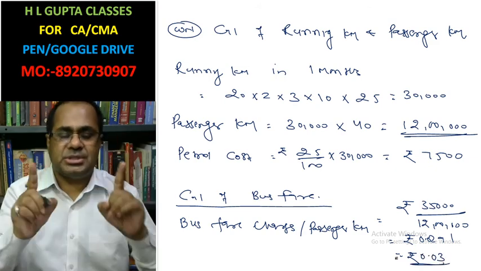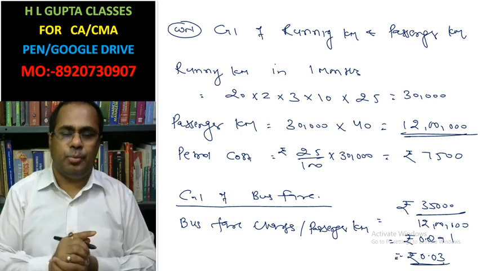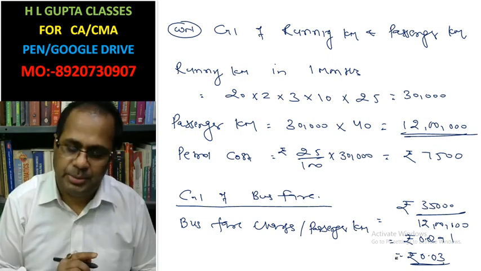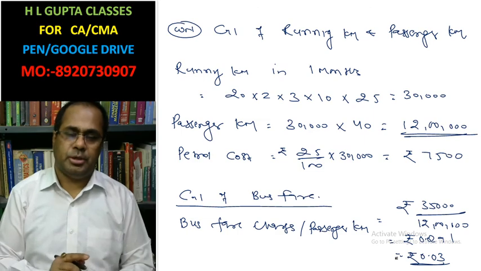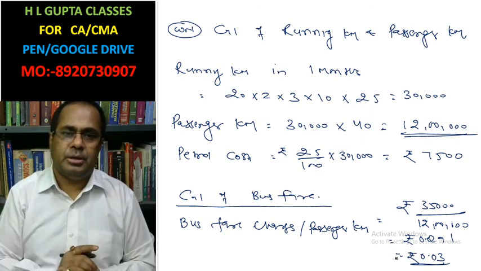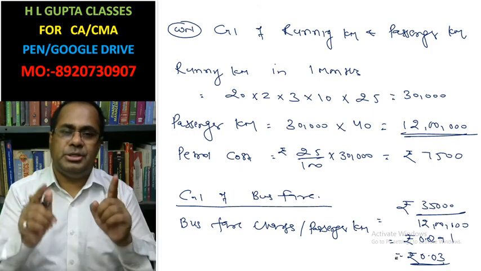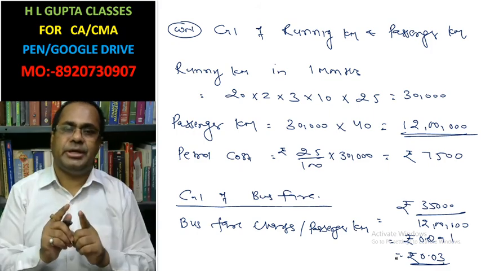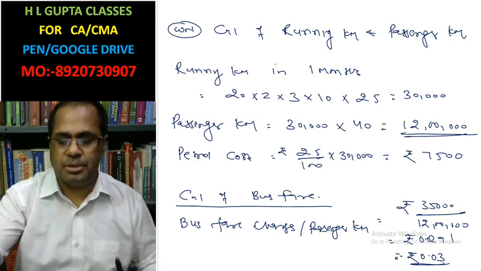If one passenger runs 1 kilometer, then the fare will be 0.03. If one passenger runs 10 kilometer, then the fare will be 0.03 into 10. This is the fare.